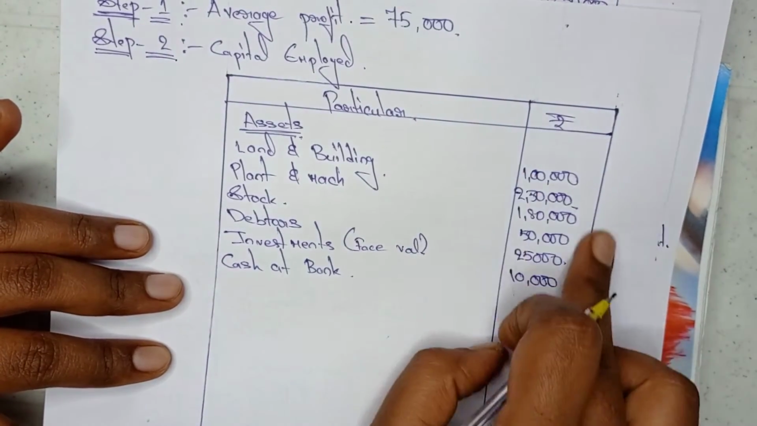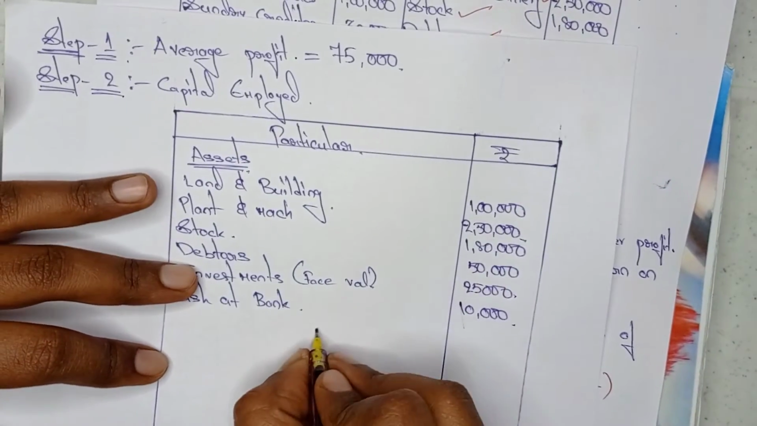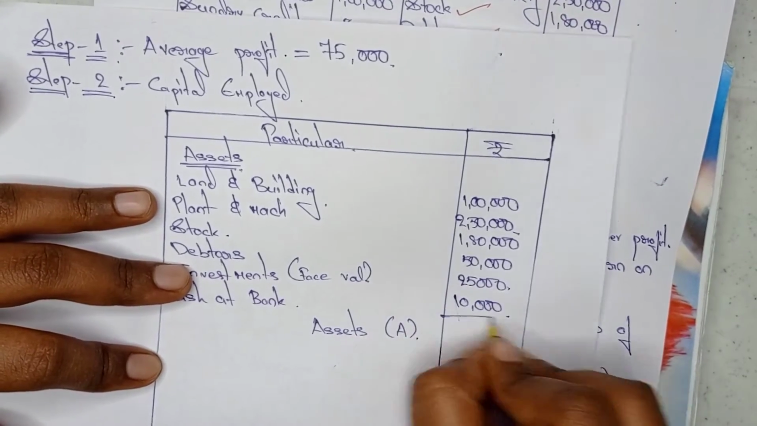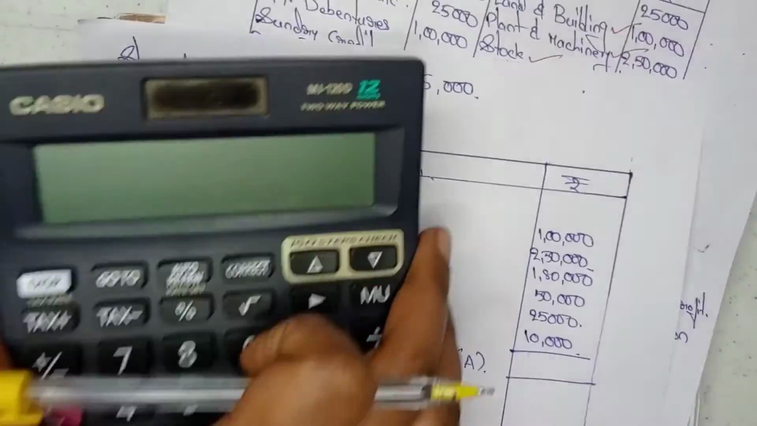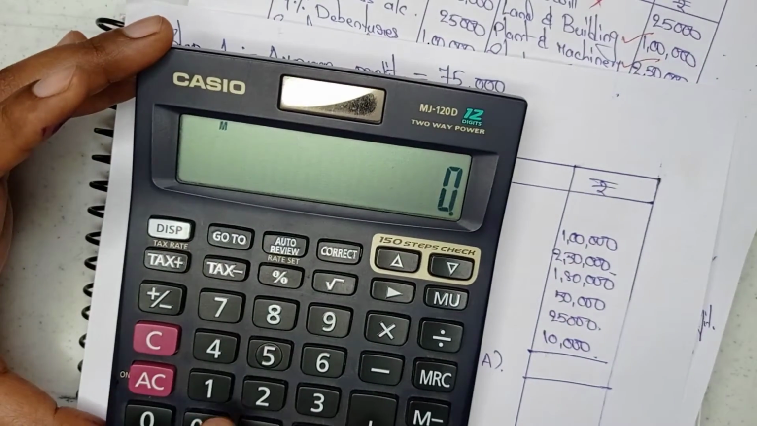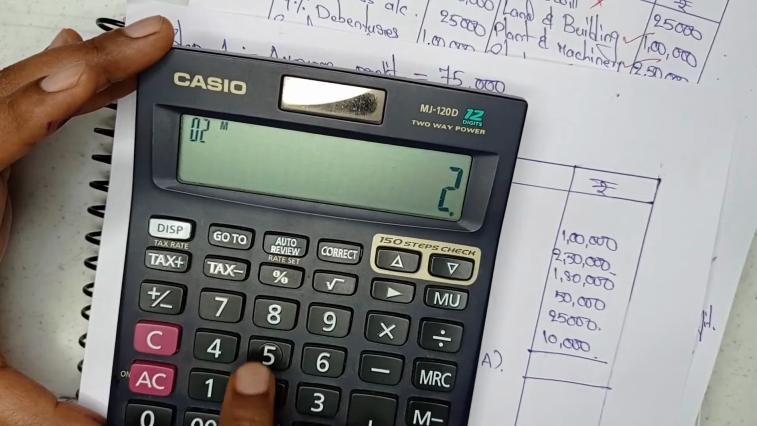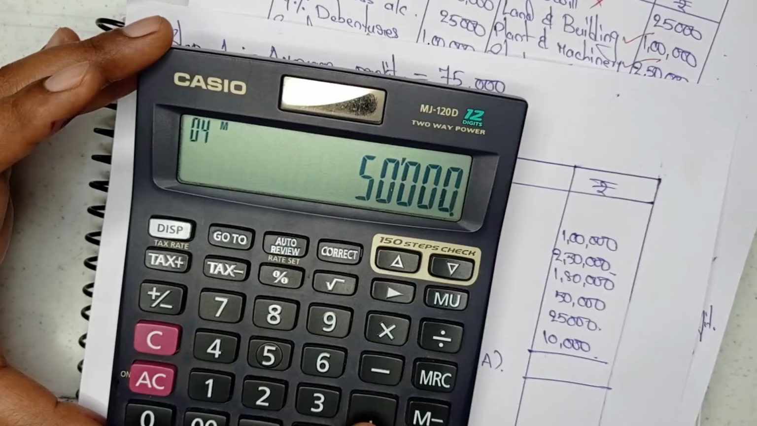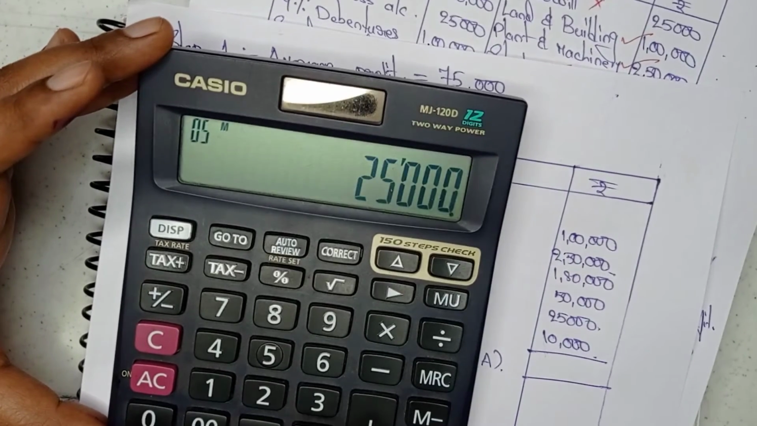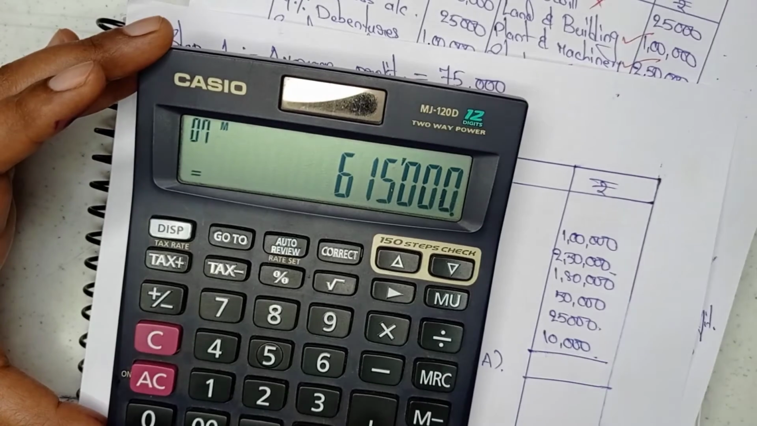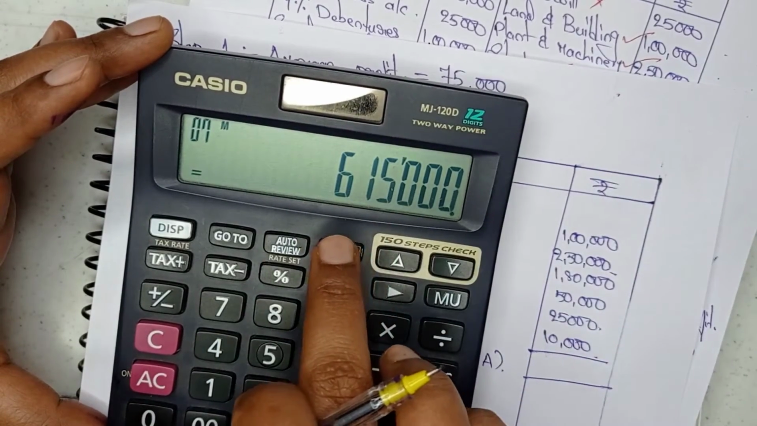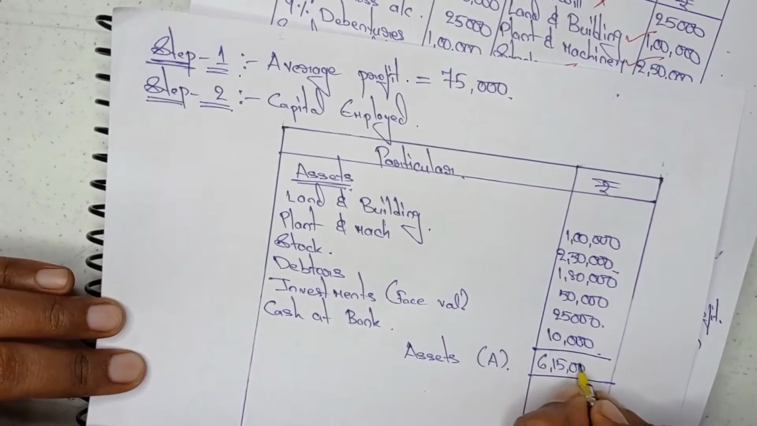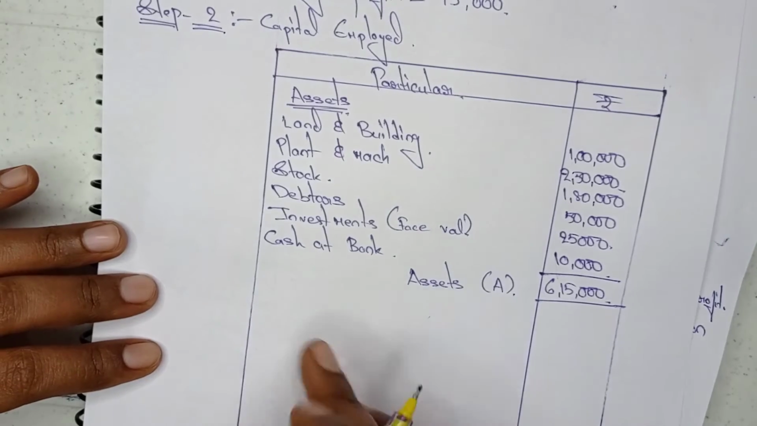Okay, so we need to do the total of all these assets. Assets A. I am doing the total now. 1 lakh plus 2,50,000 plus 1,80,000 plus 50,000 plus 25,000 plus 10,000. The value is 6,15,000, the total of the asset side. So I am writing 6,15,000 here. In the same way, we need to record liabilities as well.